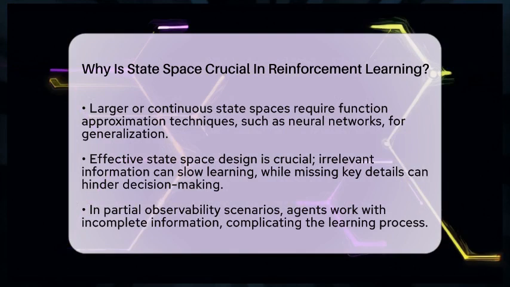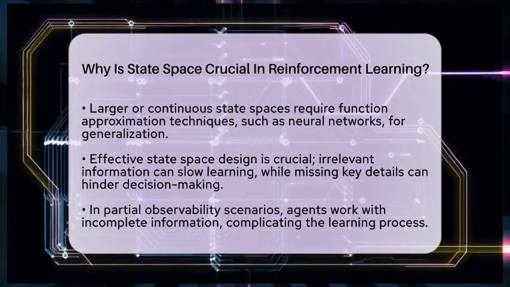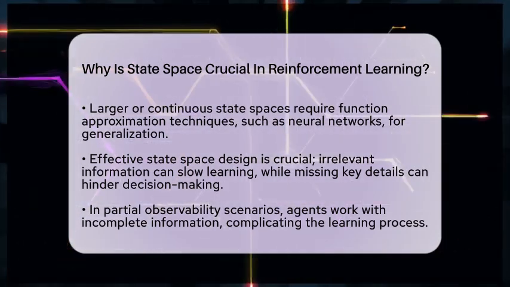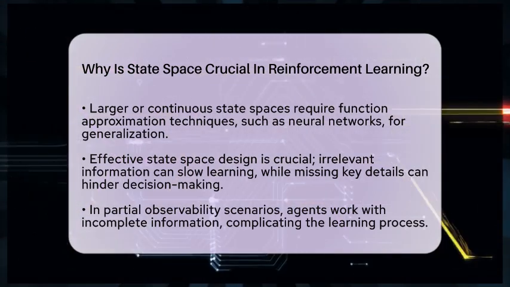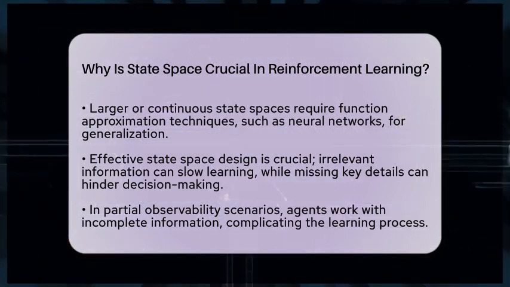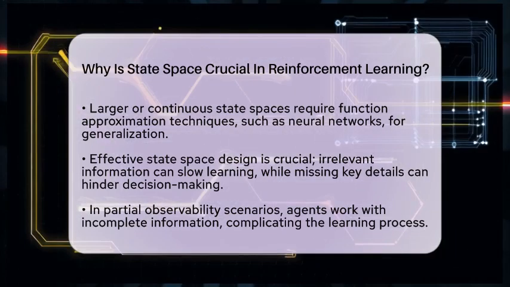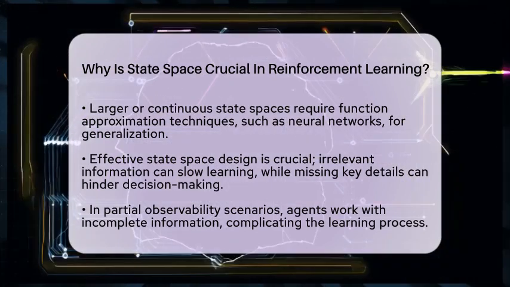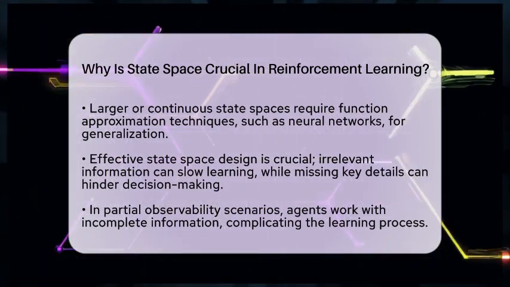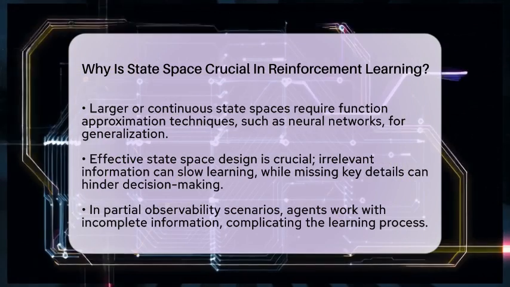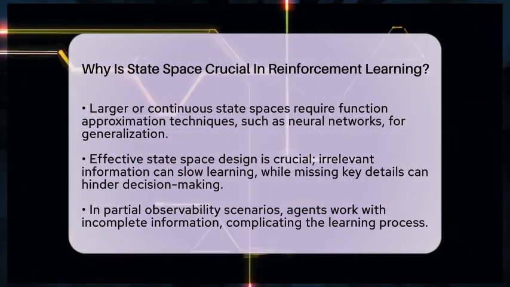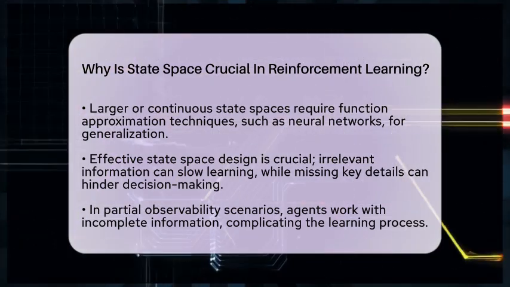In some environments, the agent cannot fully observe the true state, leading to partial observability. In these cases, the agent works with observations that provide incomplete information about the state. This situation complicates the learning process and requires specialized methods, such as partially observable Markov decision processes.